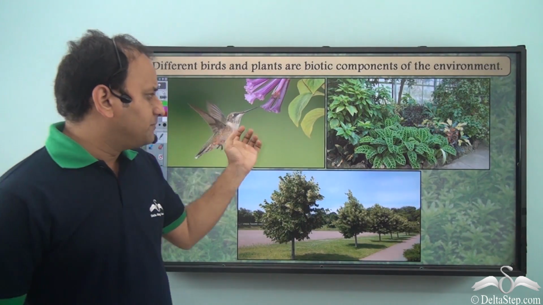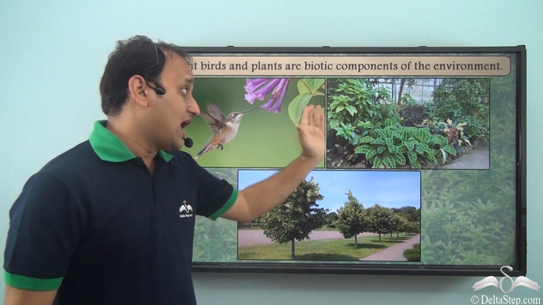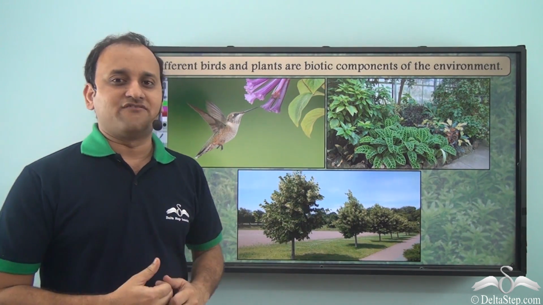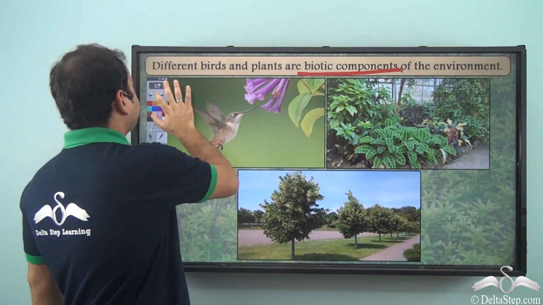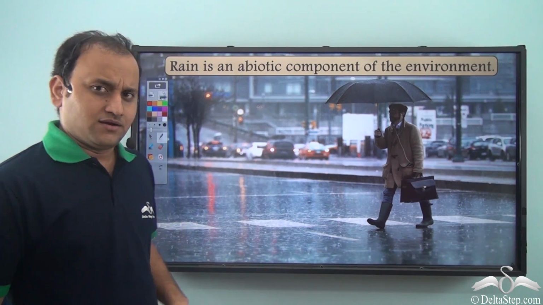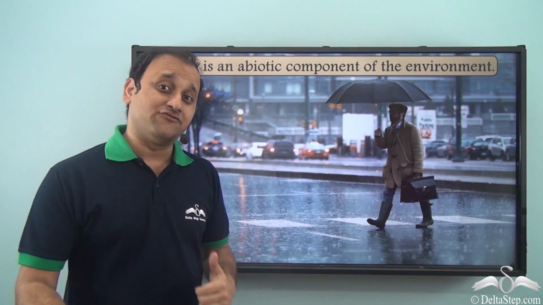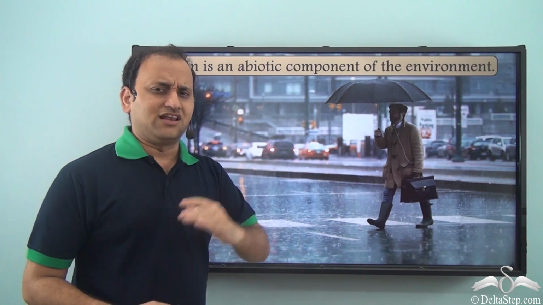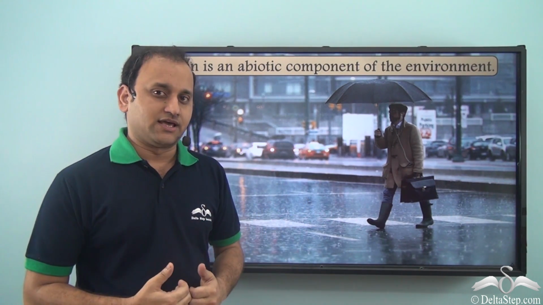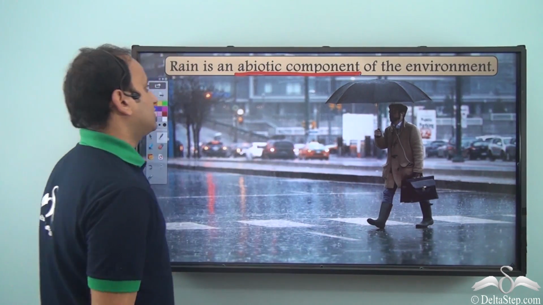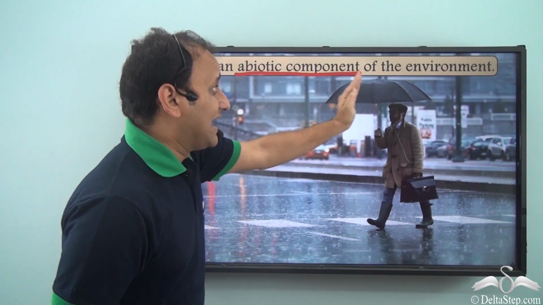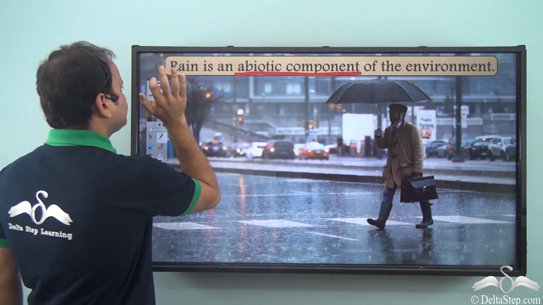Now, what about different birds and plants? Well, even they are living beings and they are part of our environment. So they are also biotic components of the environment. Now, what about rain? Rain is very important for our survival because it provides water, which is a very essential thing for our survival. Now, it is not a living thing. It is a non-living thing. As a result, this is an abiotic component of the environment. So you see, rain is an abiotic component of the environment.